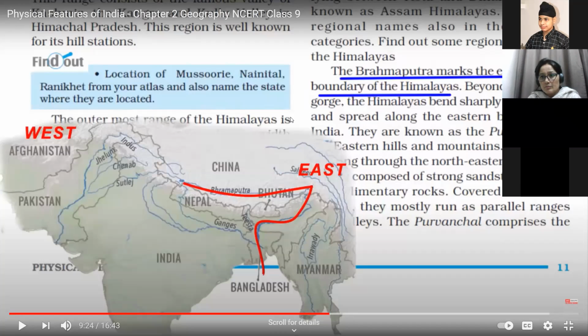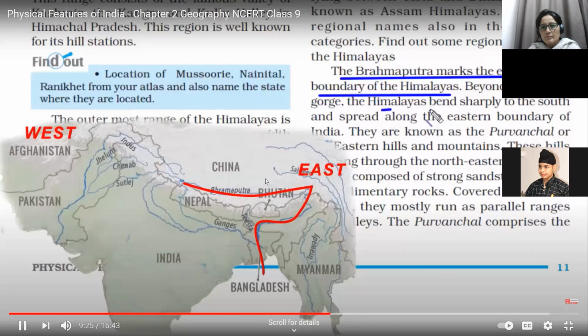Ma'am, does river Brahmaputra start from China or from India? No, it doesn't start from India. It starts from, actually, there's a Mansarovar Lake. And this Mansarovar Lake is actually on the border of Tibet. So it starts there in Tibet, starting from here it moves towards east, north east, and then it turns towards south. Got it? It doesn't start from India. Its maximum portion starts in Tibet.